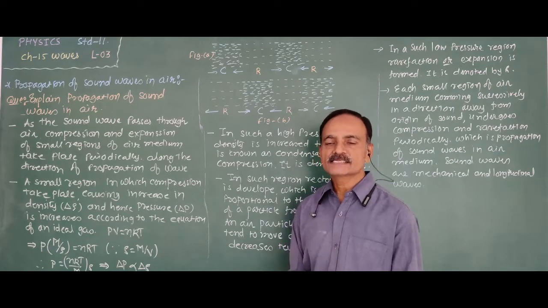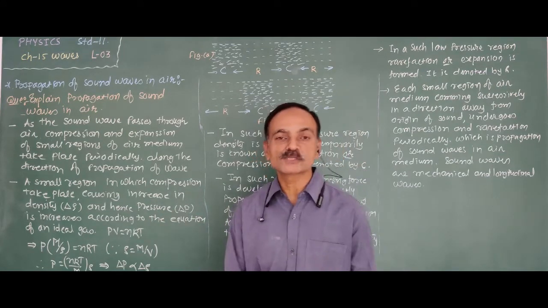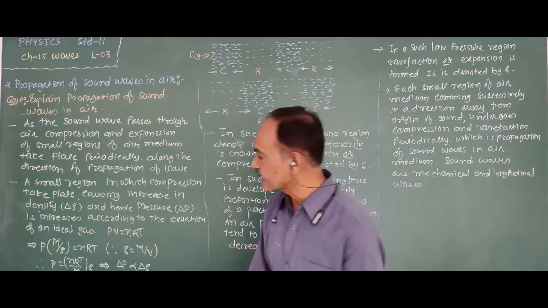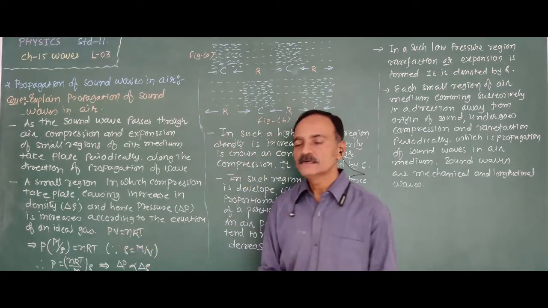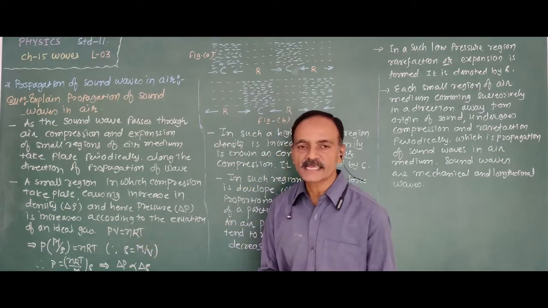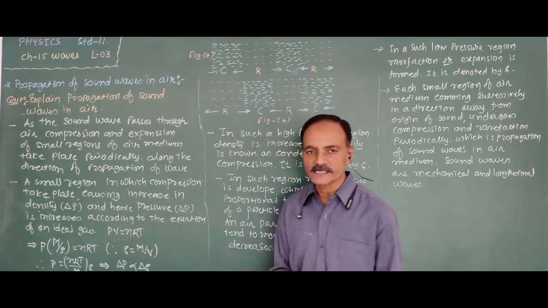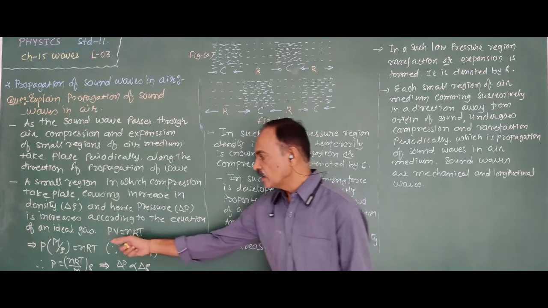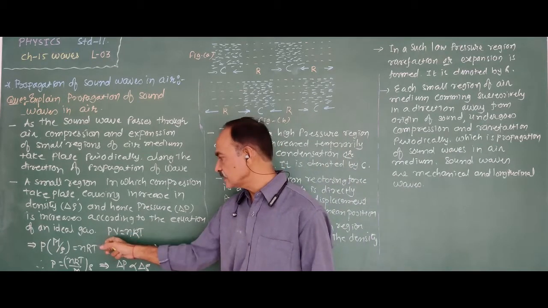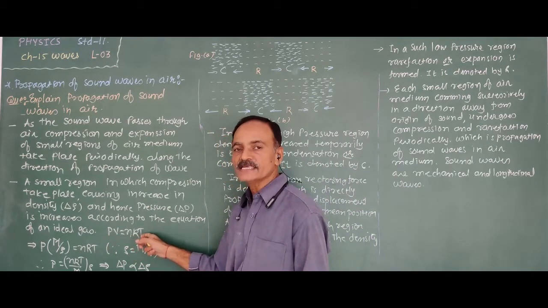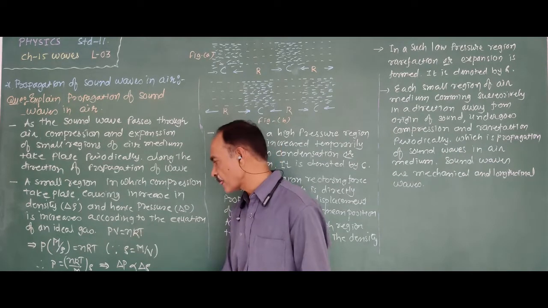Density increases, therefore the pressure of this small region is also increased. How is the pressure increased? According to the equation of state for the ideal gas, PV is equal to nRT. Here V is the volume, P is the pressure, R is the constant, and T is the absolute temperature.